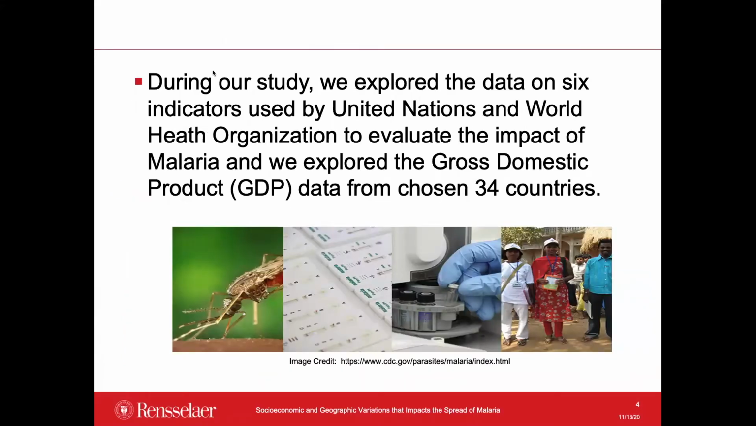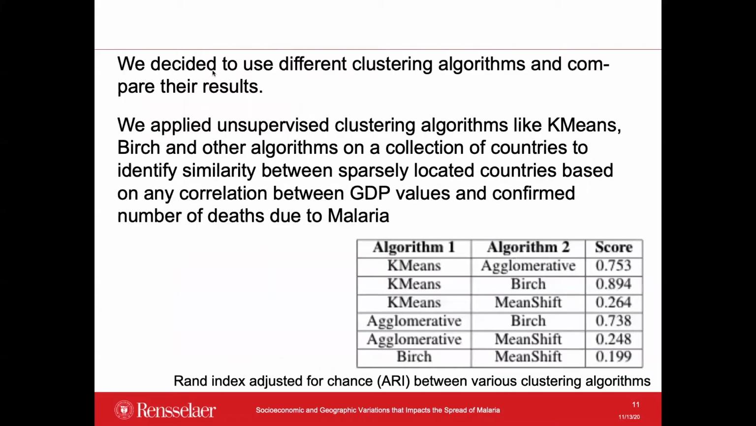During our study, we explored the data on 6 indicators used by United Nations and World Health Organization to evaluate the impact of malaria, and we explored the gross domestic product data from chosen 34 countries. We decided to use different clustering algorithms and compare the results. We applied unsupervised clustering algorithms like k-means, Birch, and other algorithms on a collection of countries to identify similarity between sparsely located countries based on any correlation between GDP value and confirmed number of deaths due to malaria.